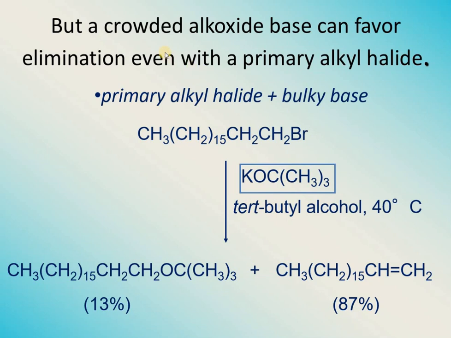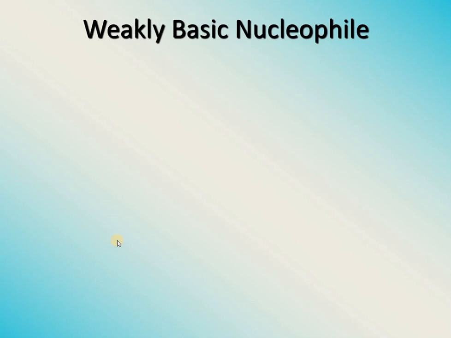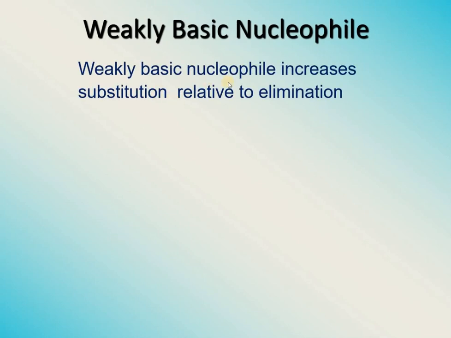So in general terms, we can say that crowding on the substrate favors elimination reaction, and crowding on the base, alkoxide base, also favors elimination reaction. So crowding will be favoring the elimination reaction in case of both substrate and base. Now see what will happen when the nature of base is changed. For example, if we see, we are using a weakly basic nucleophile. Weakly basic nucleophile usually increases the substitution in comparison to elimination.